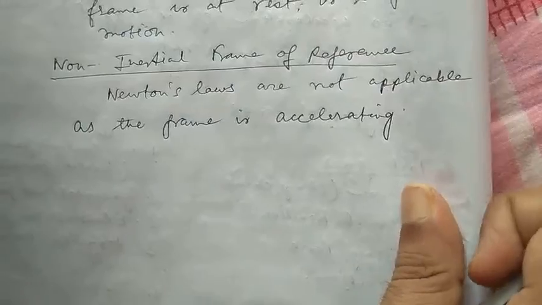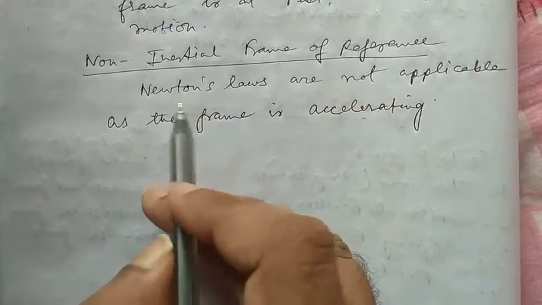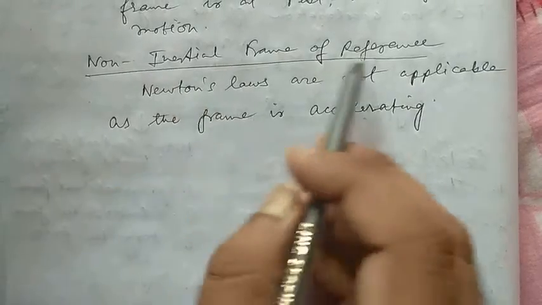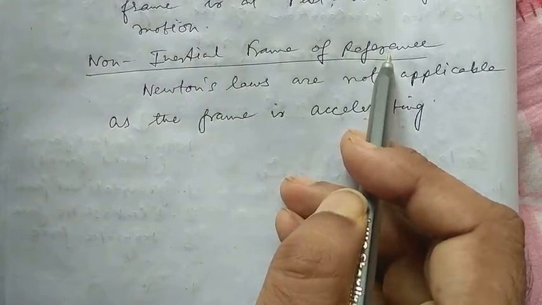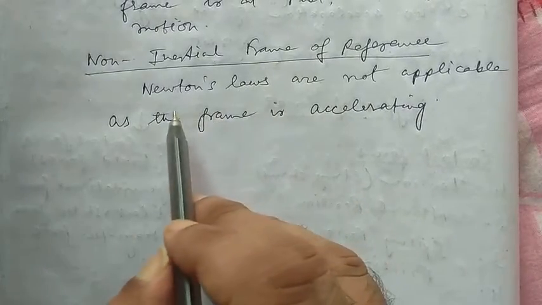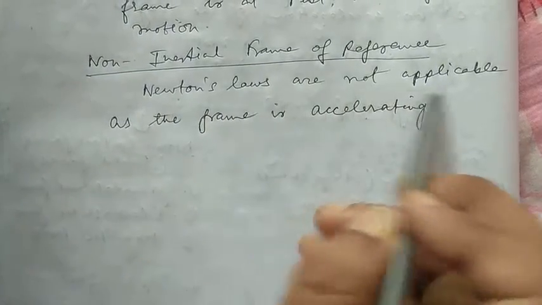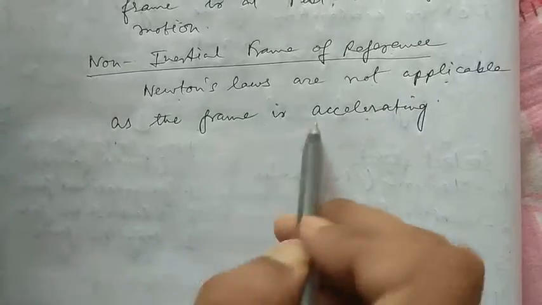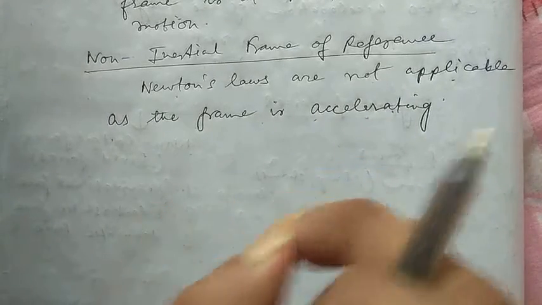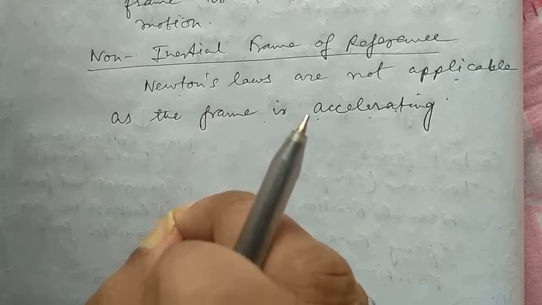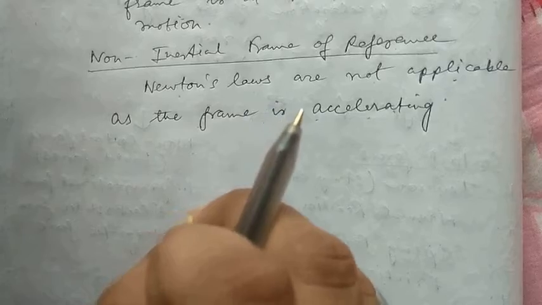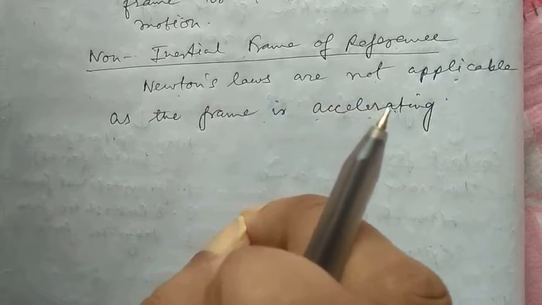Now, the second type of frame that we have to understand is the non-inertial frame of reference, in which the first law is not applicable. So I have written that Newton's laws are not applicable as the frame is accelerating. So frames which are accelerating cannot be considered as inertial frames, and Newton's laws will not be applicable.